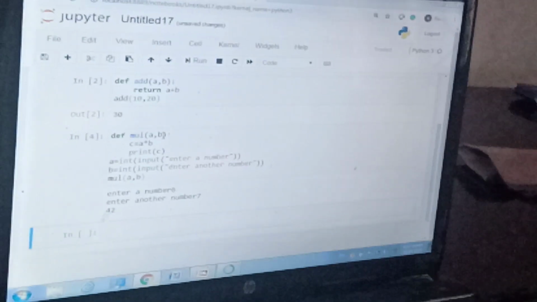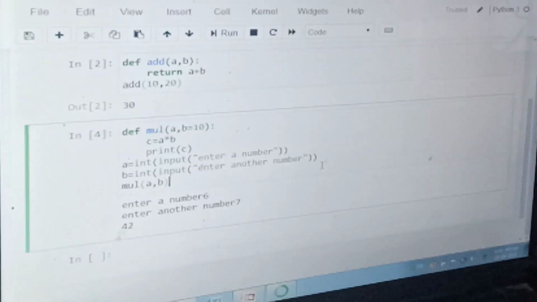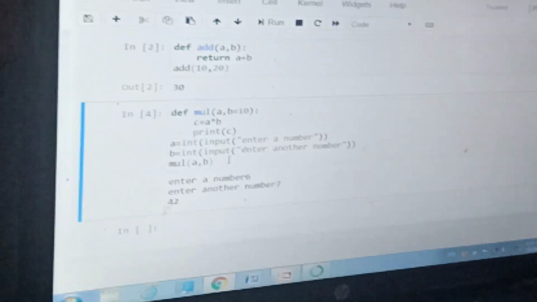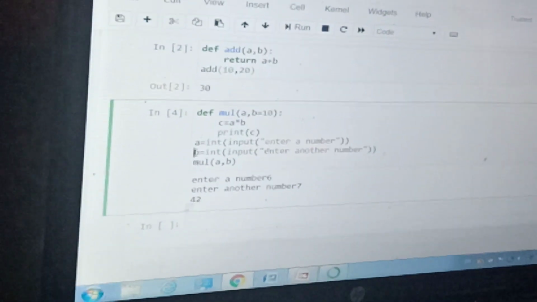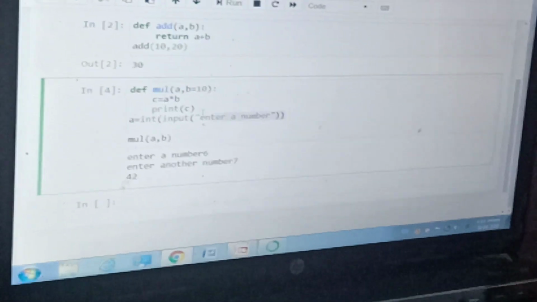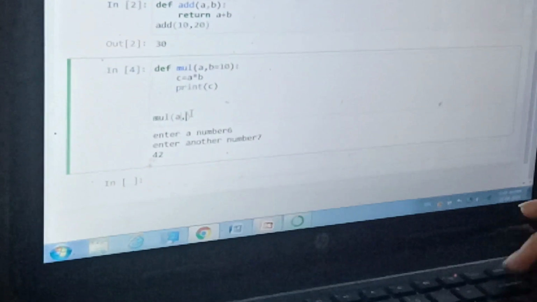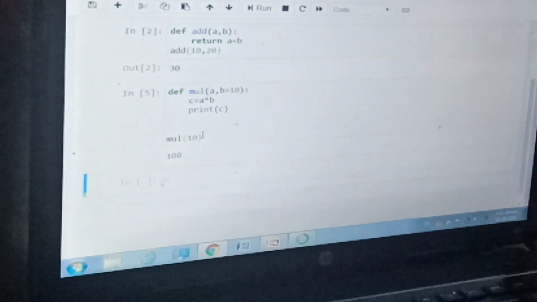If you want, I can show you. If you assign a value 10 here, and forgot to define a value for b, in this example only, delete this, and I am writing here 10, and if I run this, it is going to give me 100 because it has taken the default value of b.